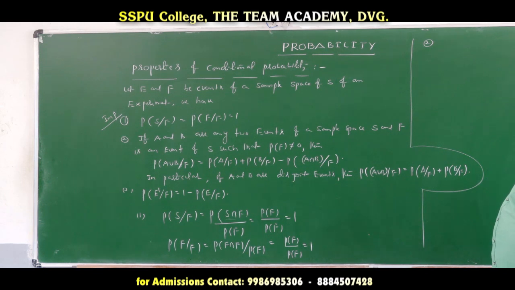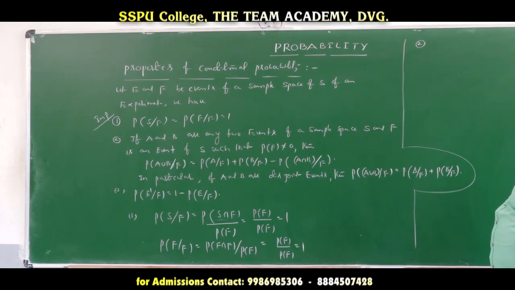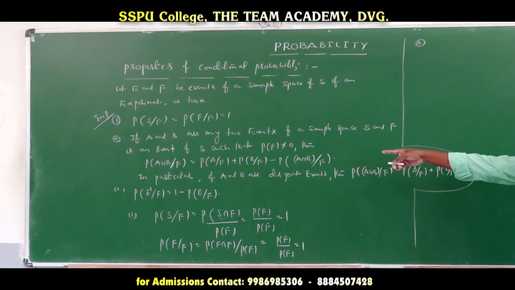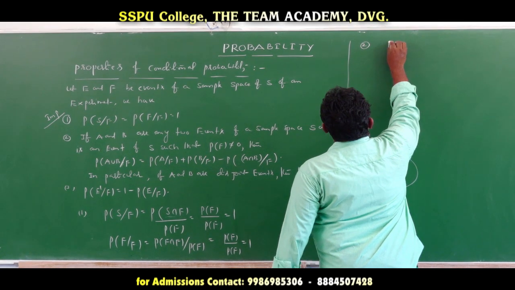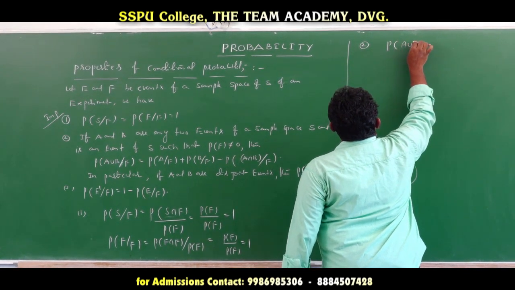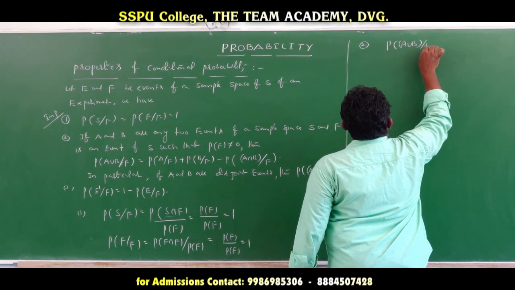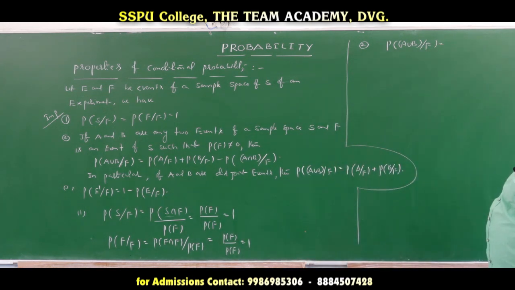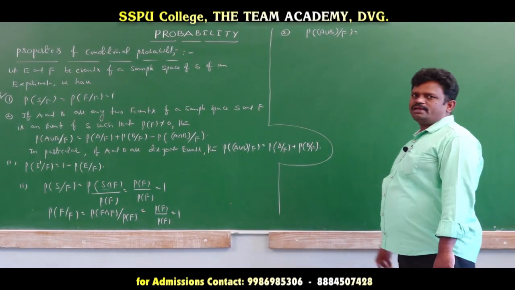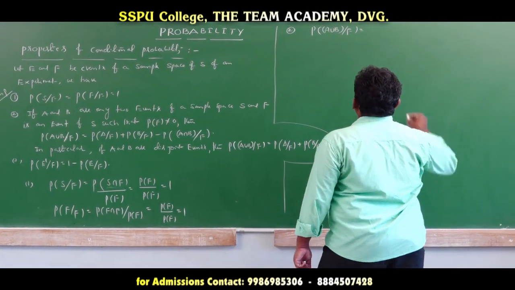sample space S and F is an event of S such that the probability of F is not equal to 0, then if you want to prove this, we directly consider the probability of A union B divided by F. Now we apply the conditional probability.